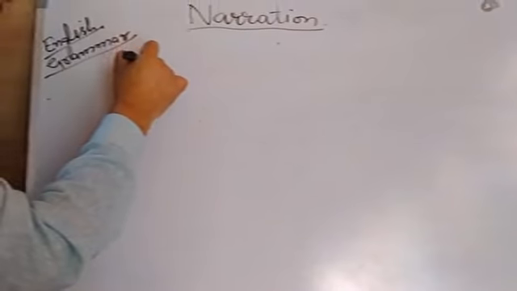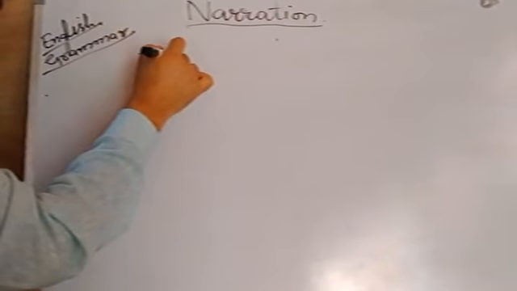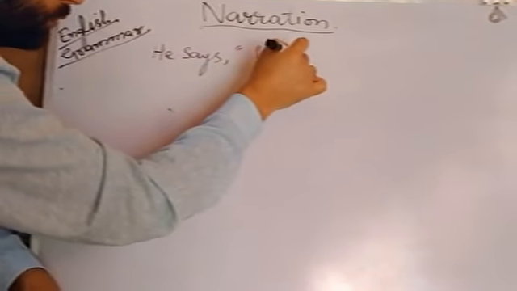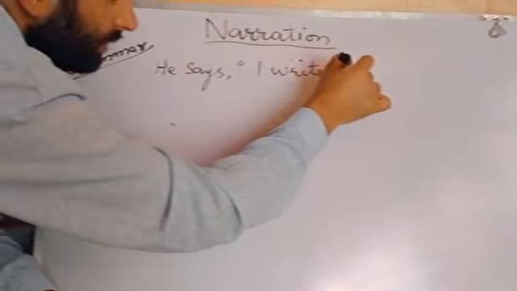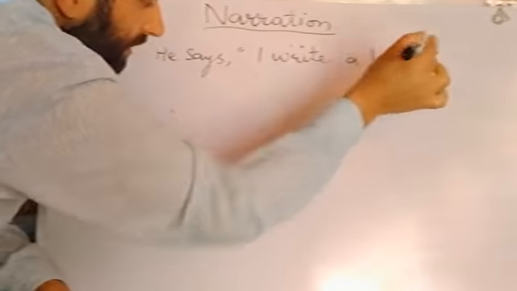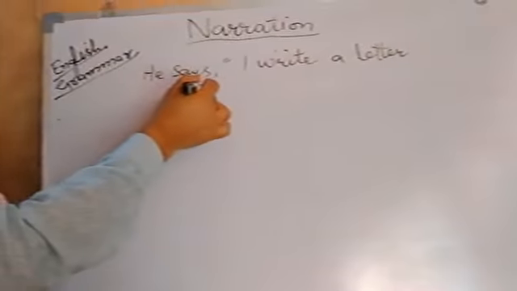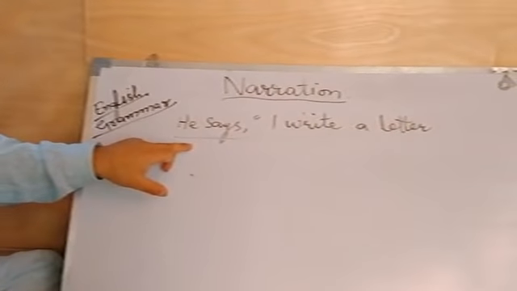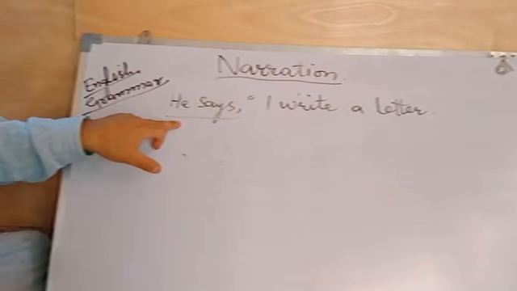In case of an assertive sentence, if the reporting verb is, he says, I write a letter. Let's look at the portion of the reporting verb.